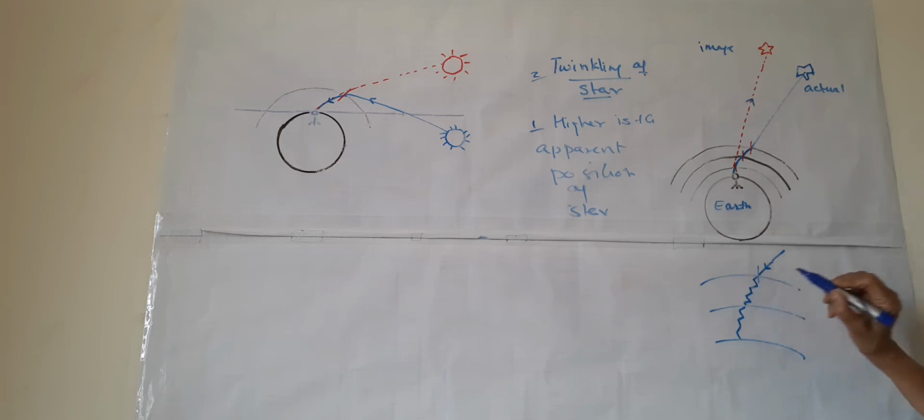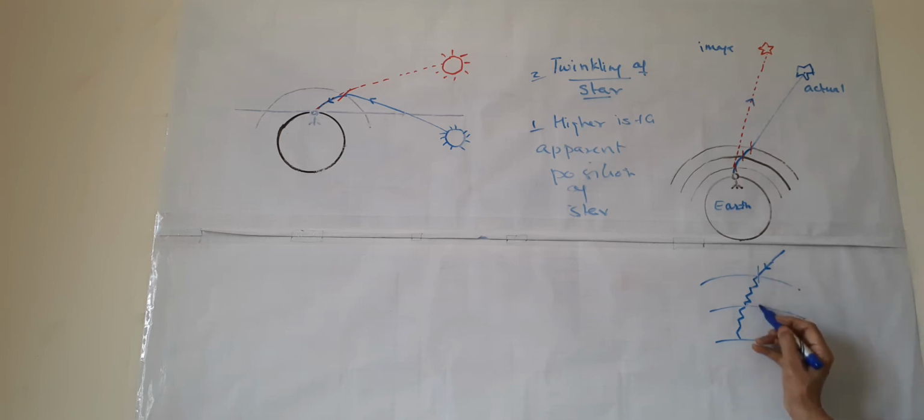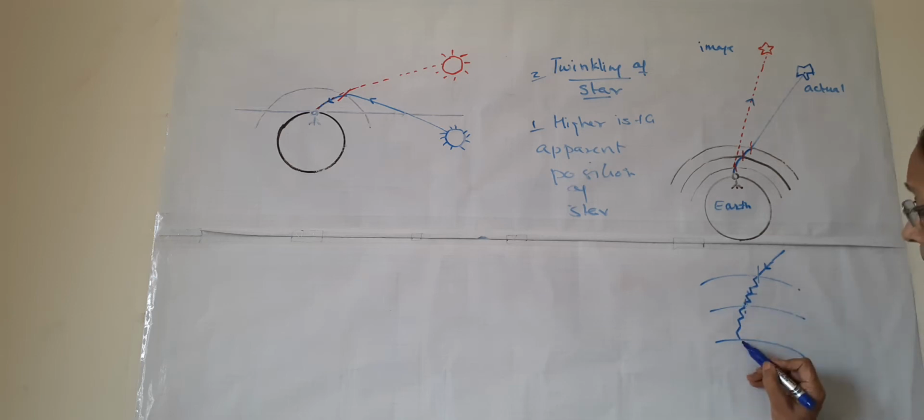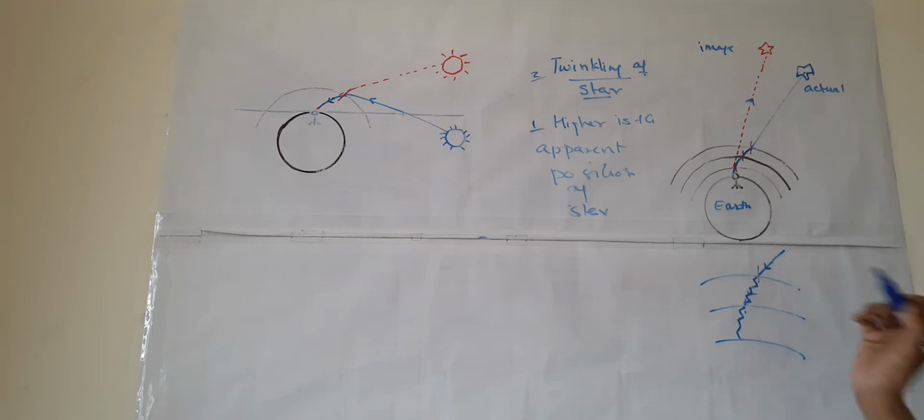It bends as well as it takes a zigzag path. Why is this path zigzag? This is the path of the ray. This is again a normal. It is bending towards the normal but taking a zigzag path. Why is it taking a zigzag path?